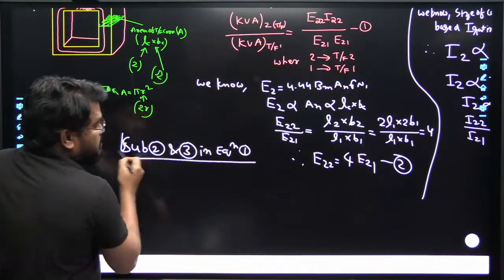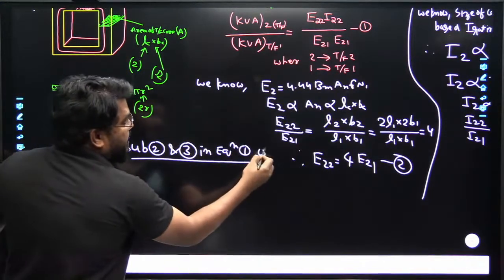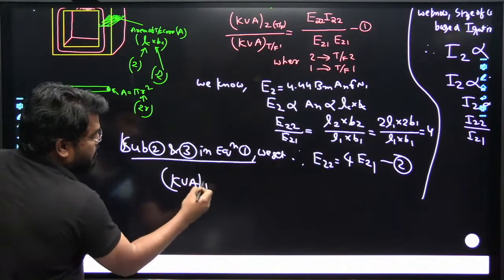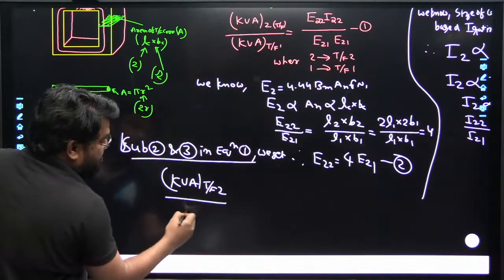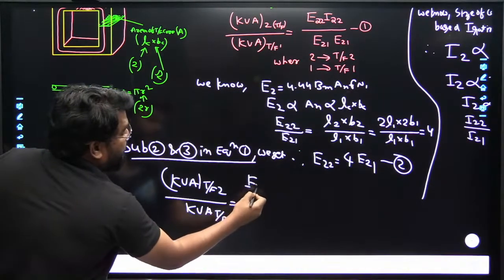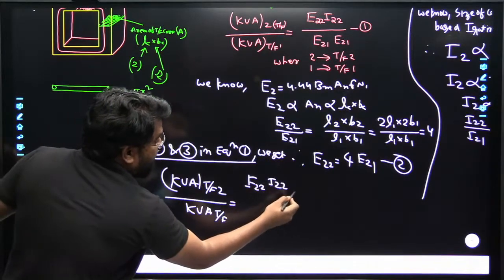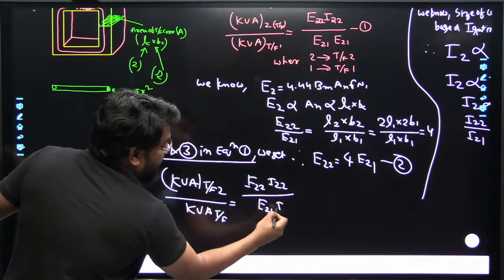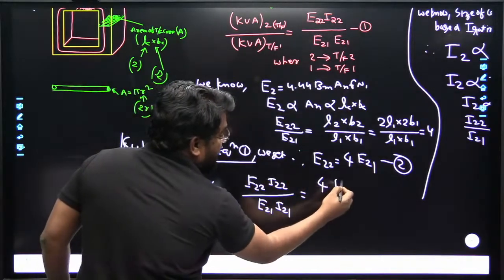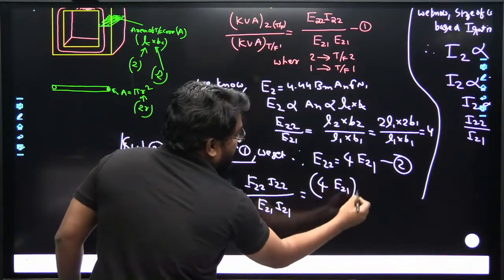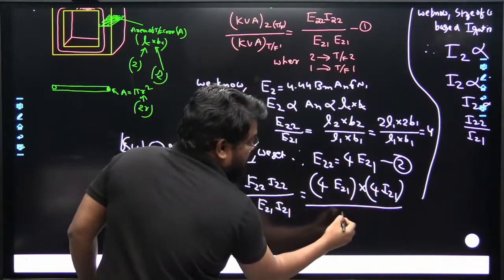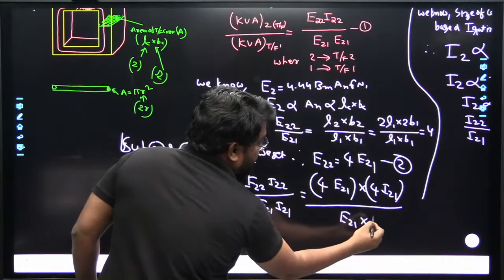Then we get the KVA of transformer 2 divided by the KVA of transformer 1, which is equal to E2 2 I2 2 divided by E2 1 I2 1. So this is 4 times E2 1 into 4 times I2 1, divided by E2 1 into I2 1.